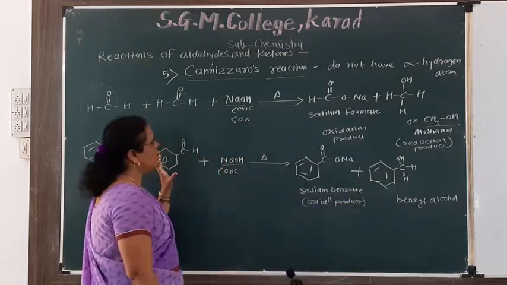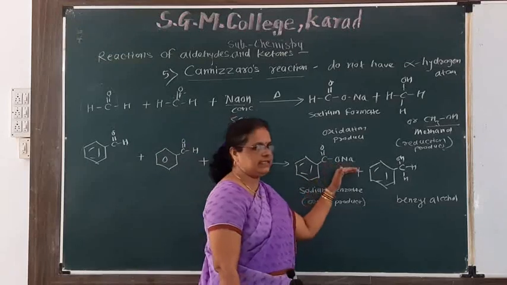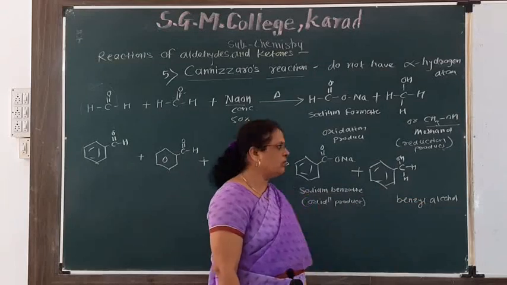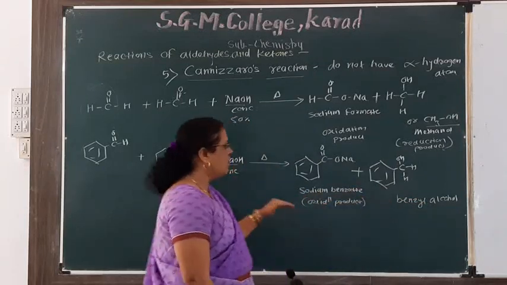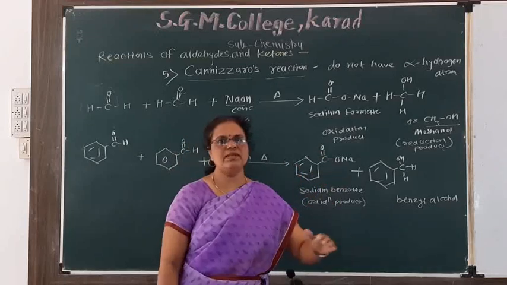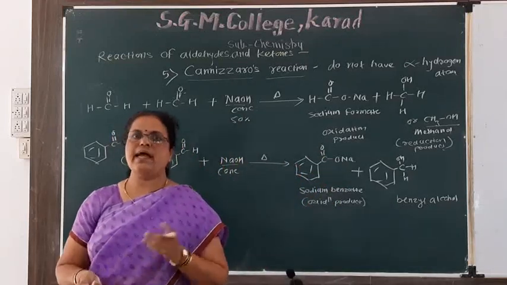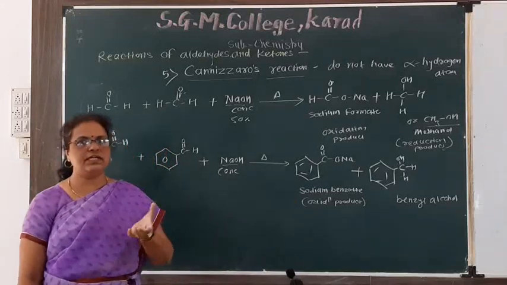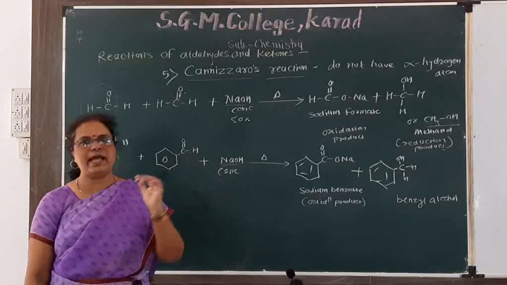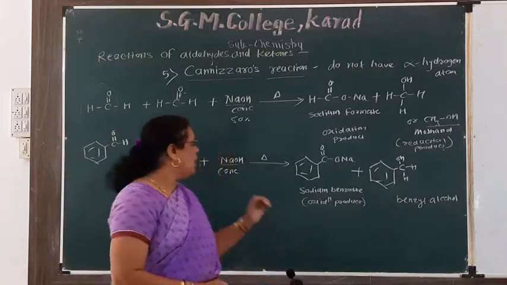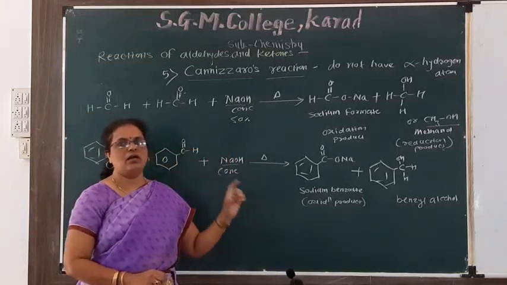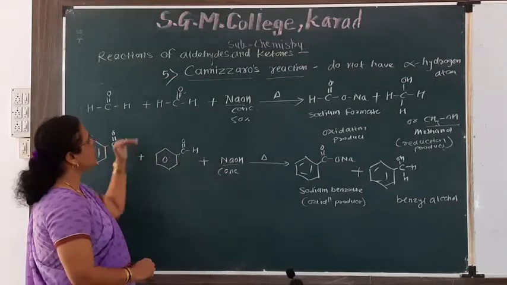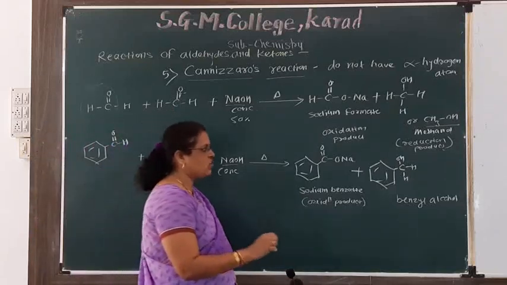One molecule of aldehyde gets oxidized to give acid, and another molecule of aldehyde gets reduced to give alcohol. Thus self oxidation reduction means one molecule gets oxidized while at the same time another molecule gets reduced. This is also known as disproportionation. The self oxidation reduction under the influence of base, that is NaOH, is known as Cannizzaro reaction.